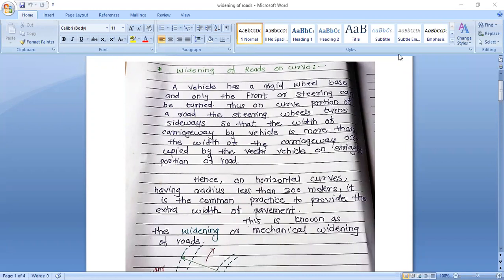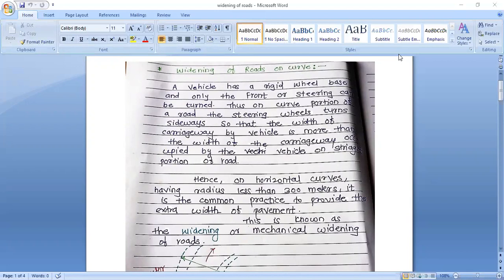In the previous lecture, we had discussed one of the important geometric design parameters of highway, that is the curves. There are two main types of curves. First is the horizontal curve, second is the vertical curve. The horizontal curve is classified into four categories, that is the compound curve, simple curve, reverse curve and transition curve. Then the vertical curves are classified into two categories, that is the summit curves and valley curves. Hope you all get the types of curves.